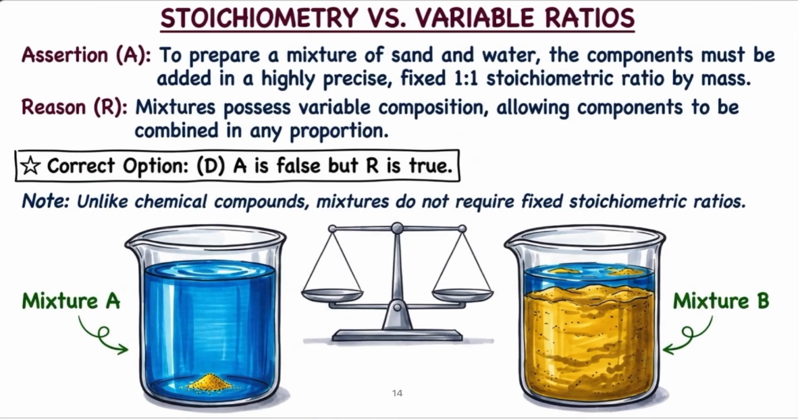Assertion: To prepare a mixture of sand and water, the components must be added in a highly precise, fixed 1:1 stoichiometric ratio by mass. The answer is no. We can generate a mixture by mixing the components in any composition, in any fractions, right? Then we can get the mixture. Reason: A mixture possesses variable composition, yes, allowing components to be combined in any proportion, yes. So the reason is correct, the assertion is wrong. So what is the correct answer? D is the correct answer.